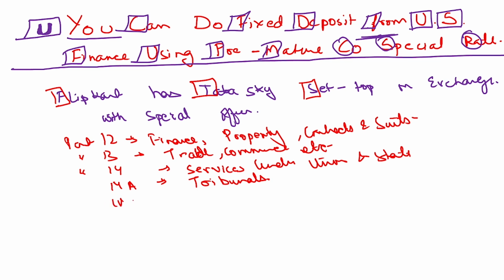Then you have part 15, that is something that we will be studying today itself. Part 15 talks about the election. How will the election take place in India? Then you have part 16. This is Tata Sky, this is T from here. Then you have set top box services, T for tribunals, so we take the T here. And on exchange, so E represents election with special offers.